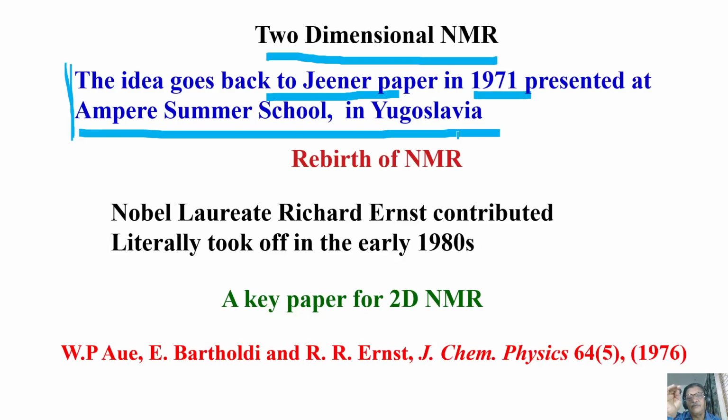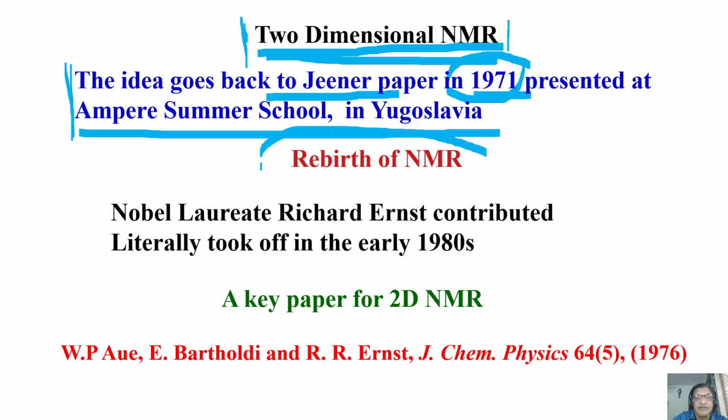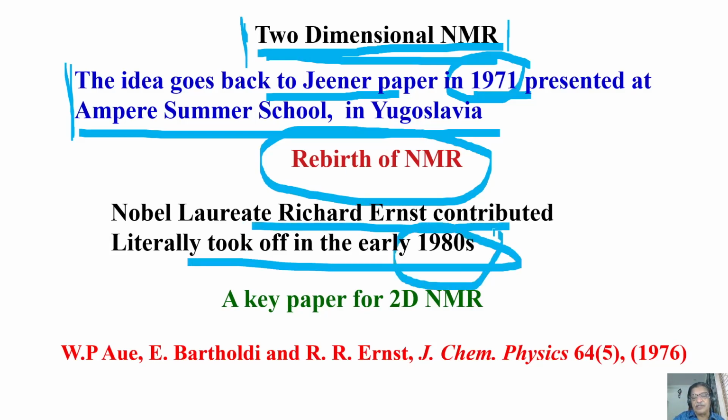Largely it was restricted till 1970 because, as I said, you have to use only 1D NMR, which has several restrictions. A lot of constraints were there. But in 1971, because of the advent of two-dimensional NMR spectroscopy, which was reintroduced, we call it the rebirth of NMR. NMR spectroscopy took another birth. Thanks to Professor Richard Ernst, a Nobel laureate who contributed to this.